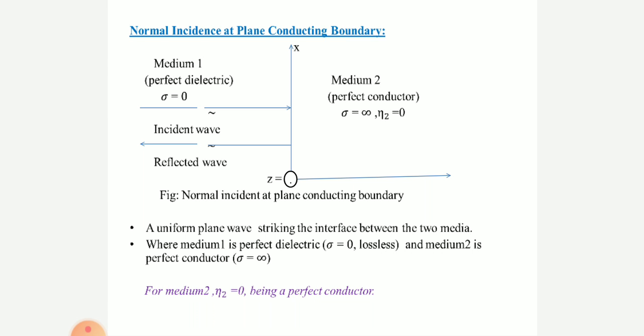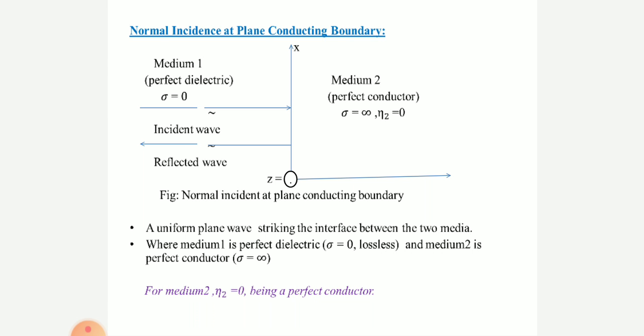You see here, for medium 2 the intrinsic impedance eta is equal to 0. Let us verify now how this eta 2 is equal to 0. The formula for eta is equal to square root of j omega mu by sigma plus j omega epsilon. We know this formula.